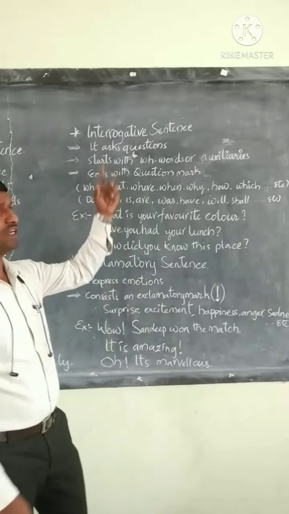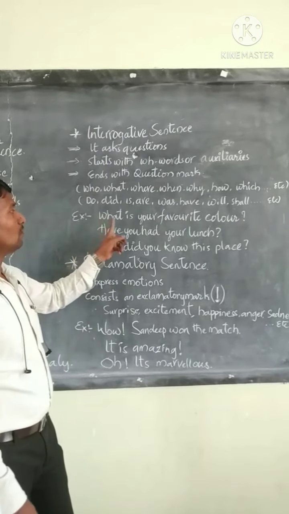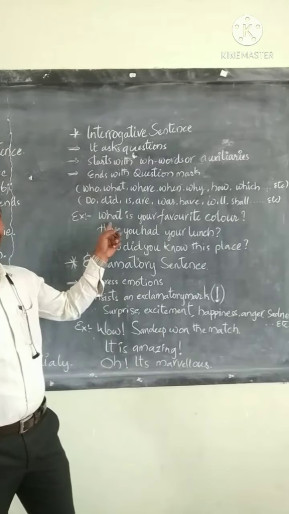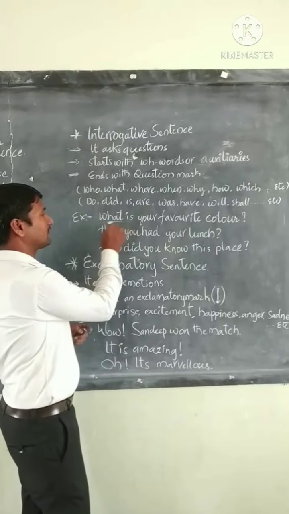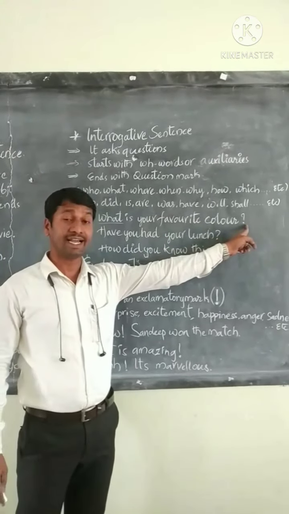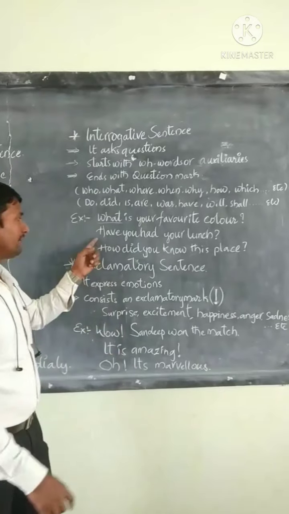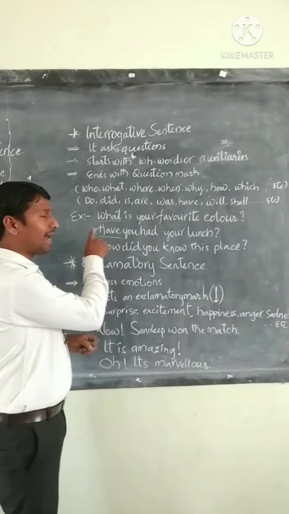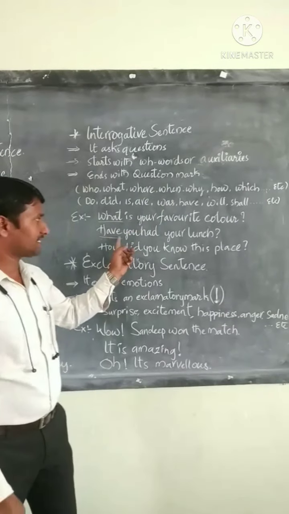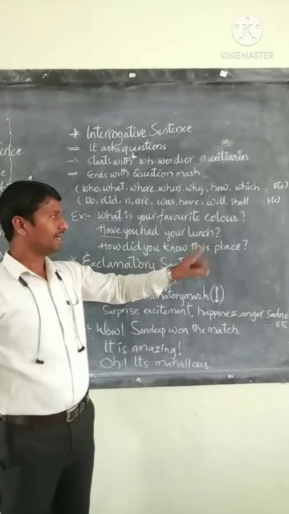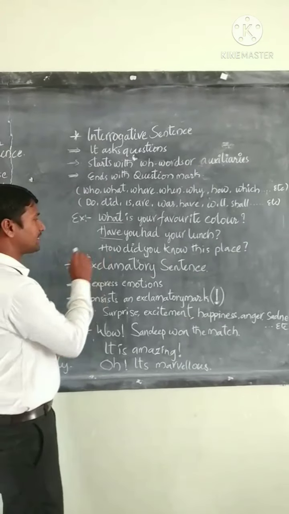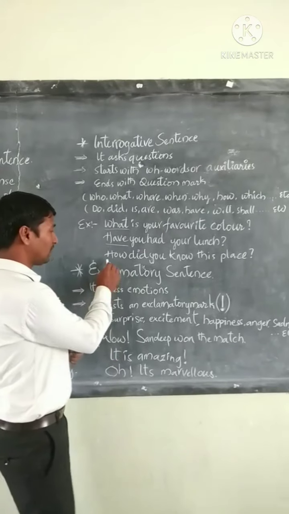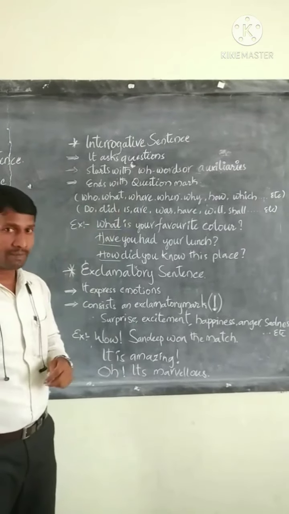Let's have an example of an interrogative sentence. What is your favorite color? The sentence starts with the double-H word what, and it ends with a question mark. The second one: have you had your lunch? Have is an auxiliary, so it starts with an auxiliary. And the next one: how did you know this place? The sentence starts with how, which belongs to the double-H words.